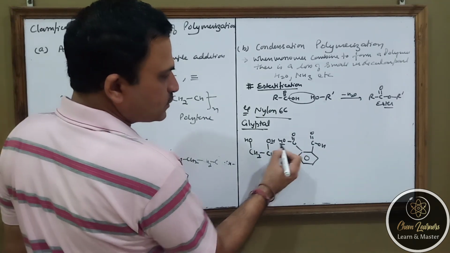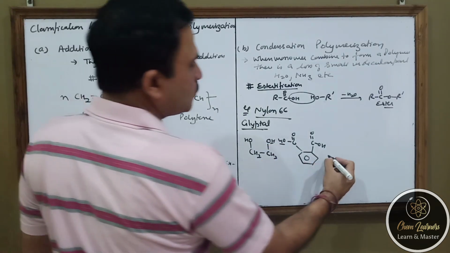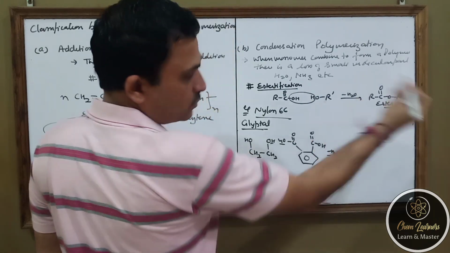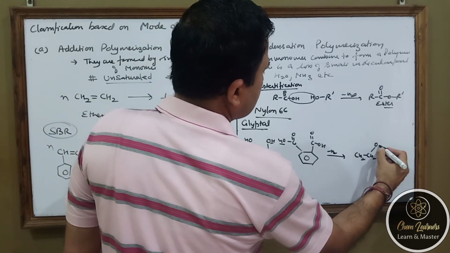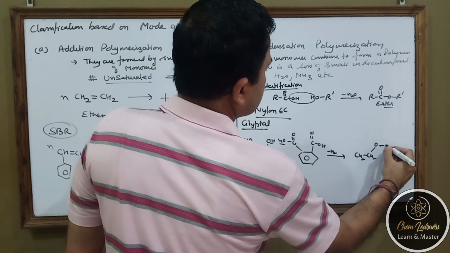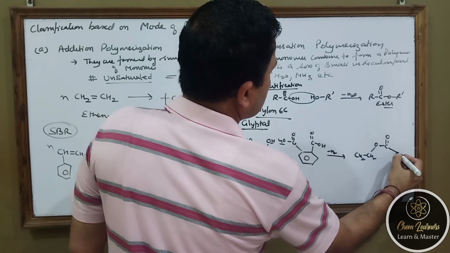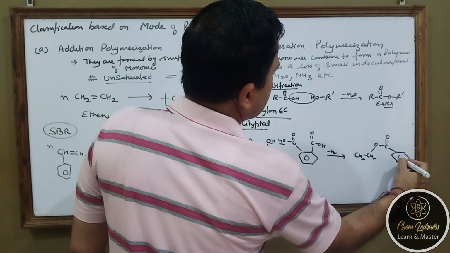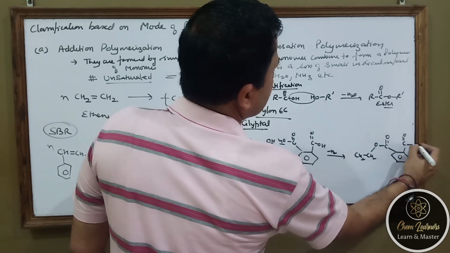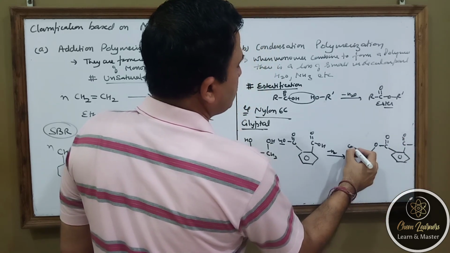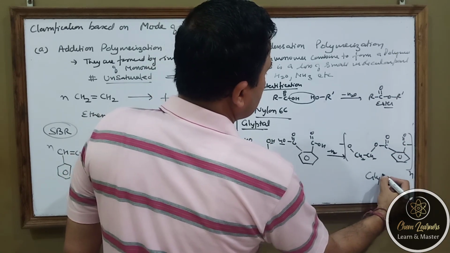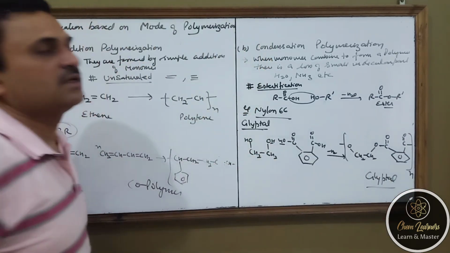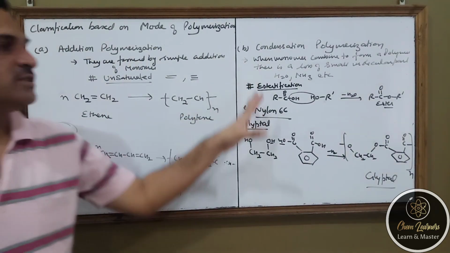You see that the two OH groups are close to each other, water will be lost and this will be lost with the other. So what will happen? There will be O, C double bond O. There will be a benzene ring again. There will be C double bond O, which will be combined with the other. This will combine with the other. So this is a very common polymer, glyptal. This is another example of the condensation polymer.